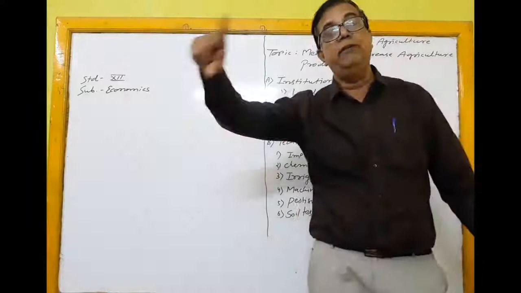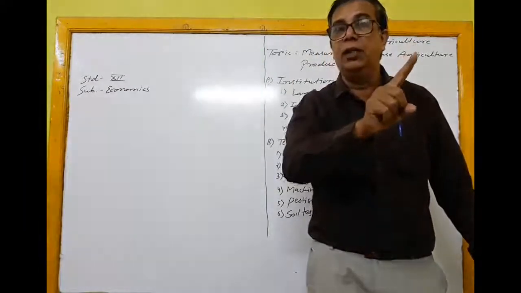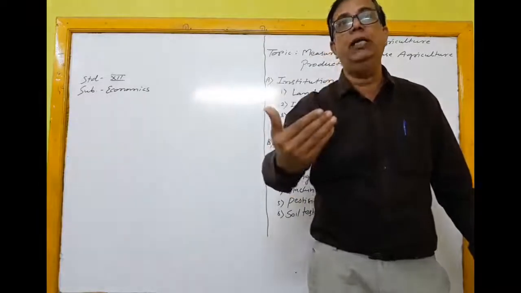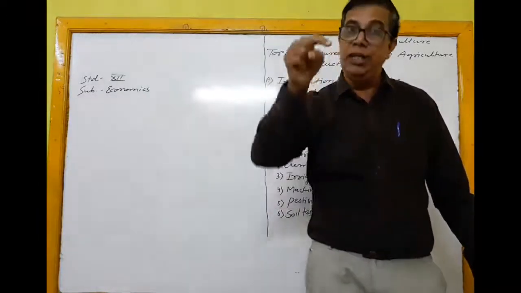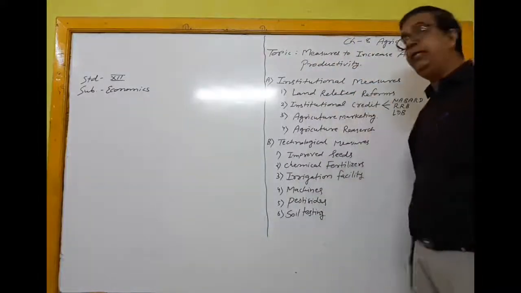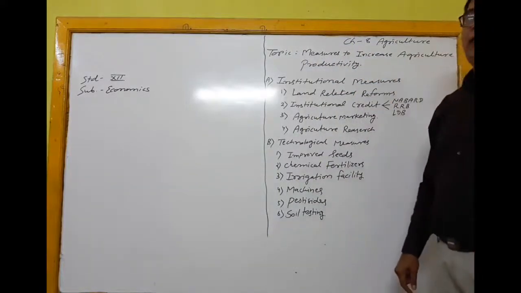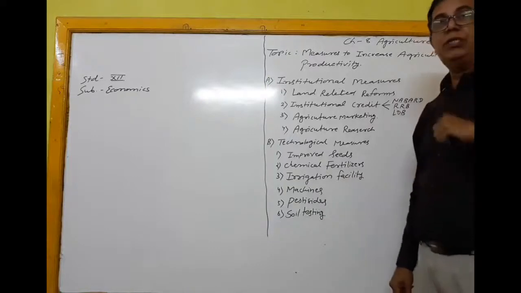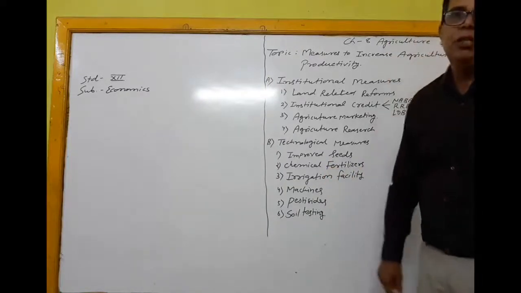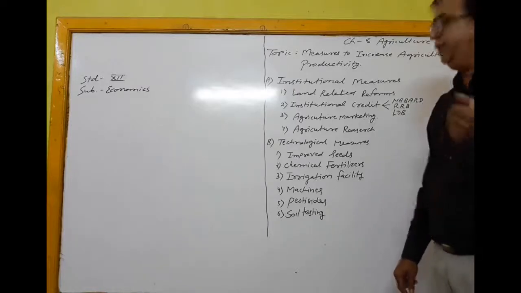So earlier, the farmers took only one crop in a year. After that, 2 or 3 crops in a land because of irrigation facilities. So total production increased because earlier it was one time only, after that 3 times. So because of irrigation facility, the production in agriculture increased.